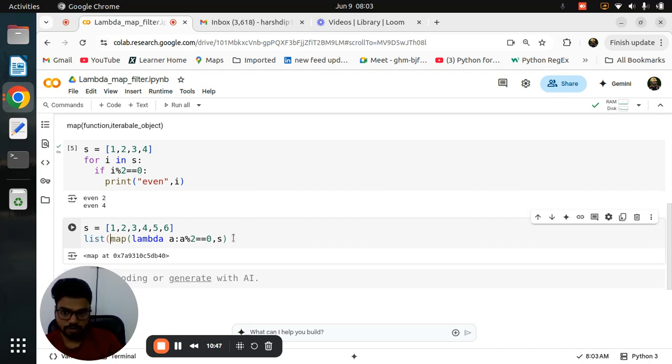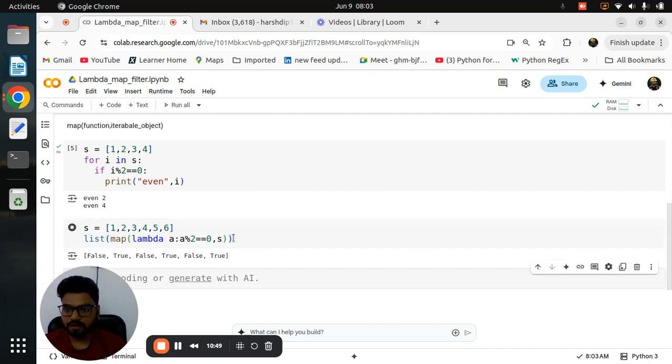This is very, very important. If you write only the function and run it, it doesn't give any output, but if you pass whatever iterable object, you can pass a list, tuple, set, anything. Don't pass a dictionary, because a dictionary is a key-value pair. So this is basically the map function.